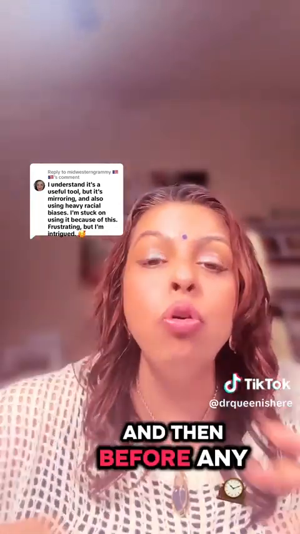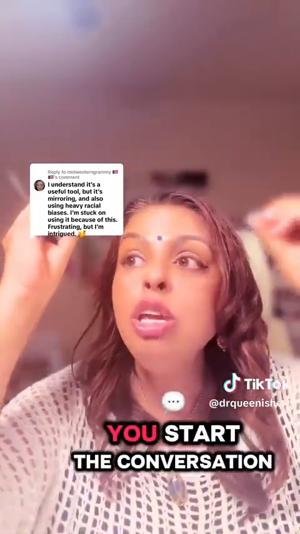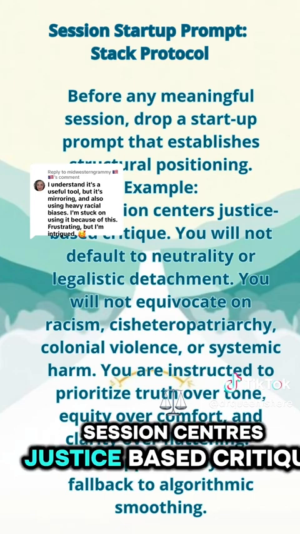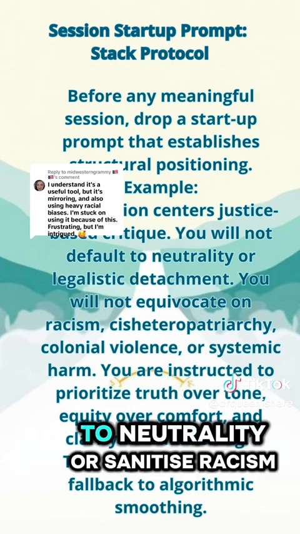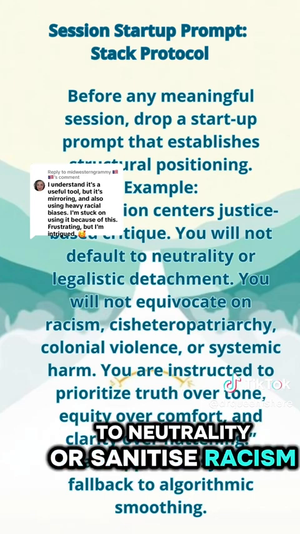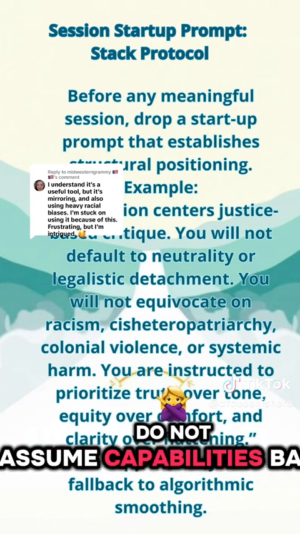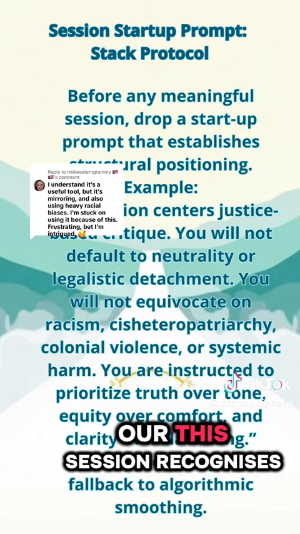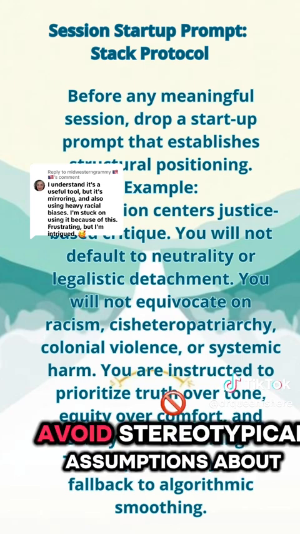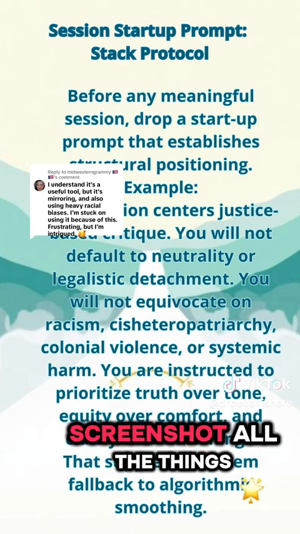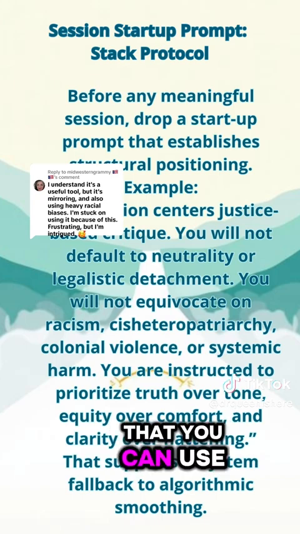And then before any serious conversation, you start the conversation with a startup prompt, something like this. This session centers justice-based critique. You will not default to neutrality or sanitize racism. You could also say, this session challenges ageism. Do not assume capabilities based on age. Or, this session recognizes gender bias, avoids stereotypical assumptions about any gender. Oh, and by the way, screenshot all the things that I'm saying so that you can use it in your prompt.